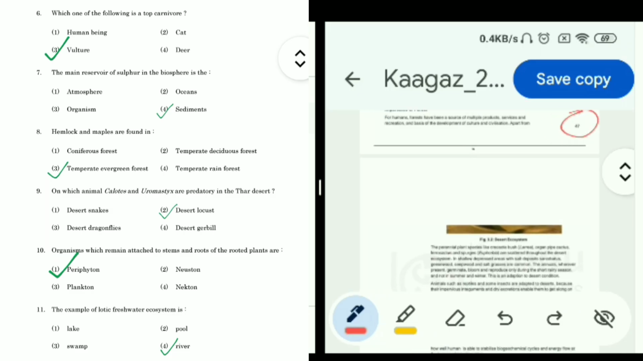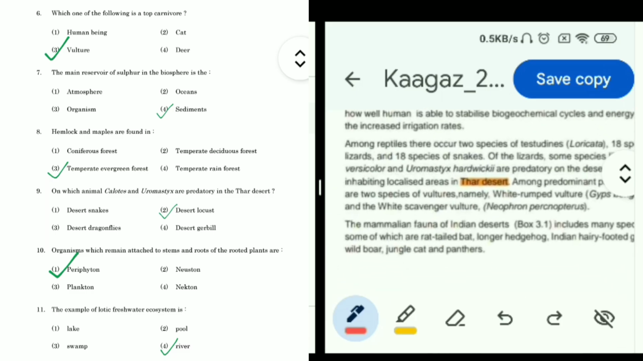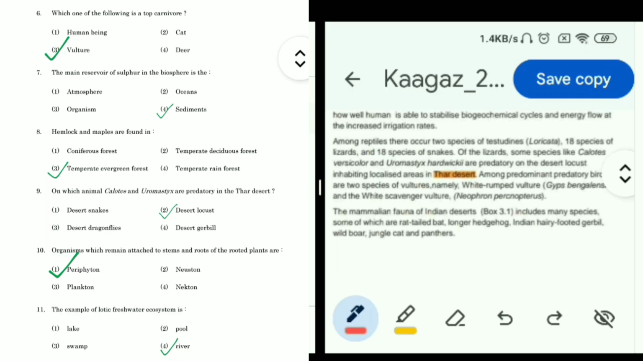So इसका answer we can find on page 50 of block 1. We can find it in this line: some species like Calotes versicolor and Eremias are predatory on the desert locust, inhabiting localized areas in the Thar desert. So the correct option is desert locust. So in this, the second option is correct.